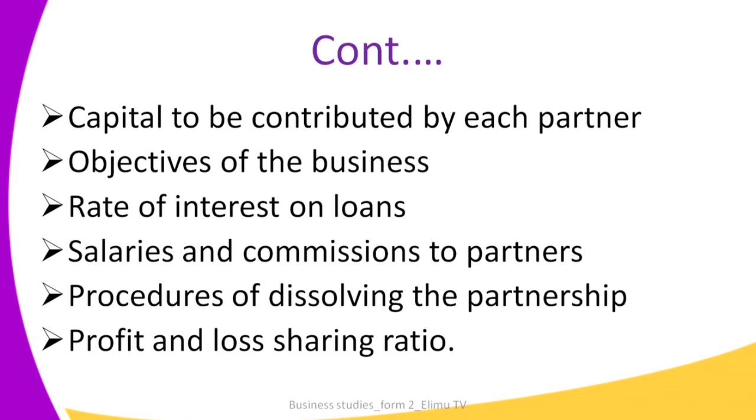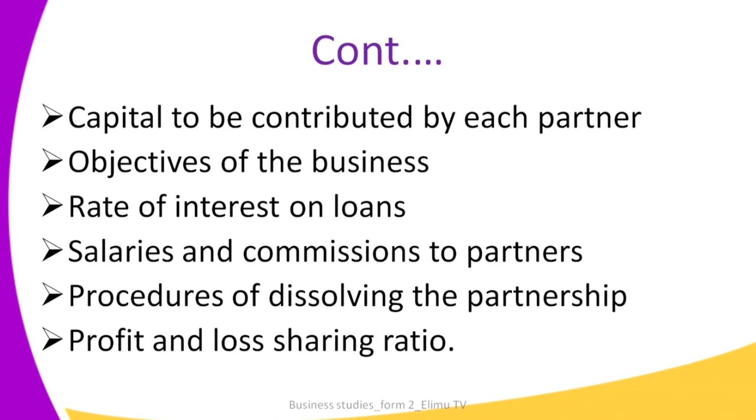The other one would be objectives of the business. This includes the activities or the type of product that the business will be producing, and what they are aiming to achieve. So, objectives of the business. The other one is the rate of interest on loans. Remember, partners are usually given loans, and therefore they have to decide on the rate of interest on those loans that are given to the members.